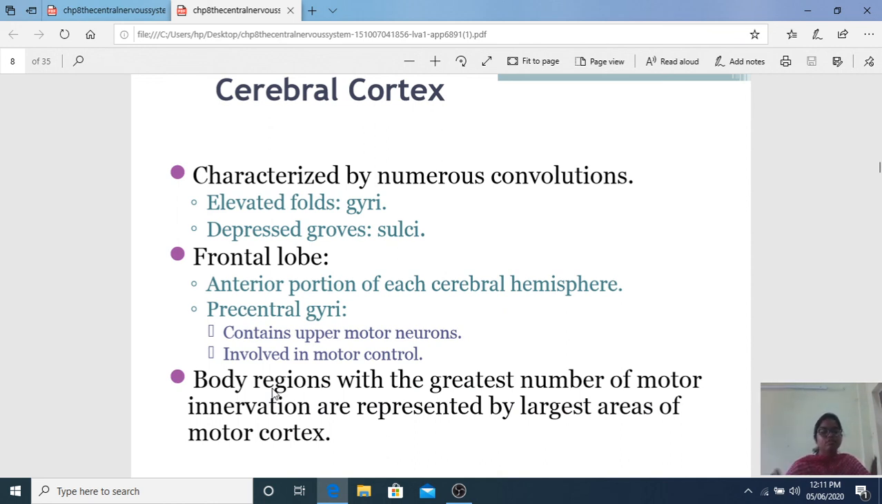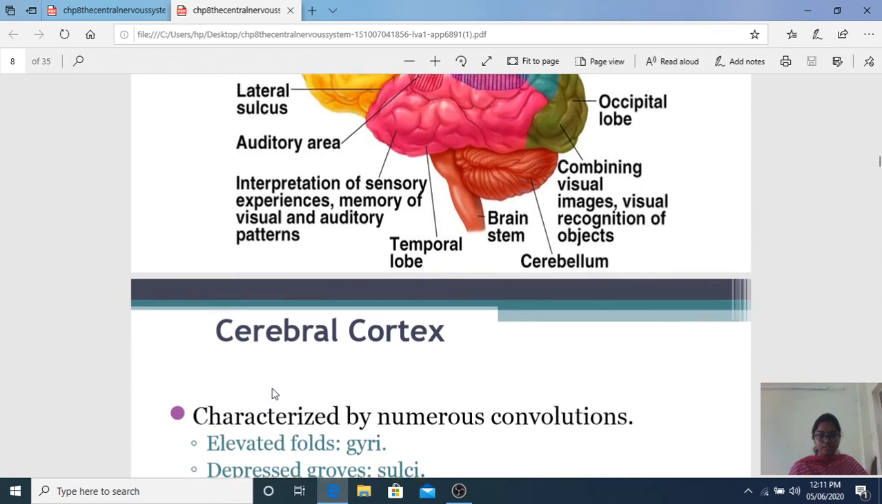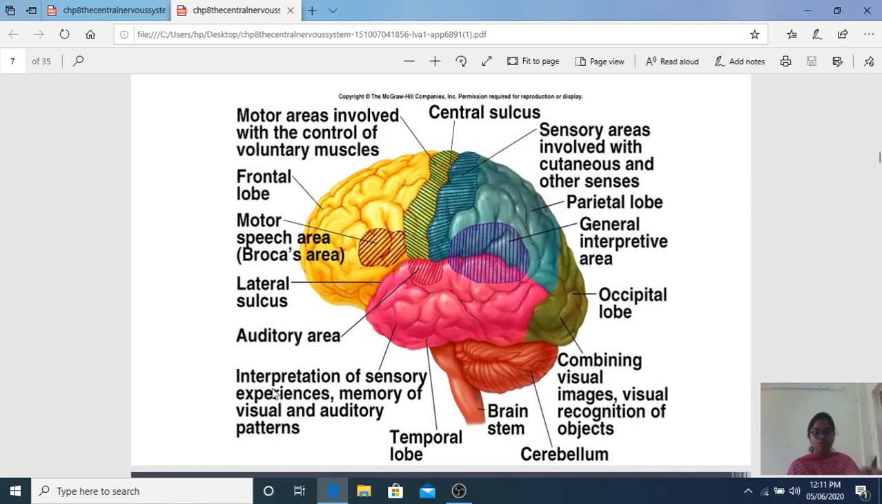Frontal lobes. I told you the frontal lobe contains upper motor neurons involved. They regulate motor innervation of the largest area. So coming to the back image, see here in the frontal lobe, the yellow thing is the frontal lobe, the green lines in the yellow thing is the motor area.